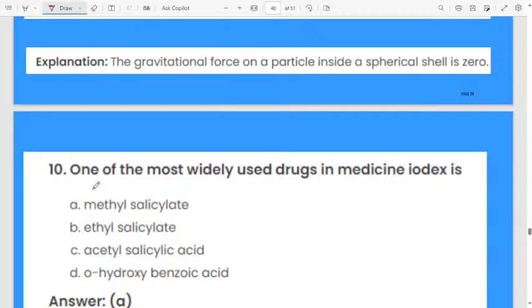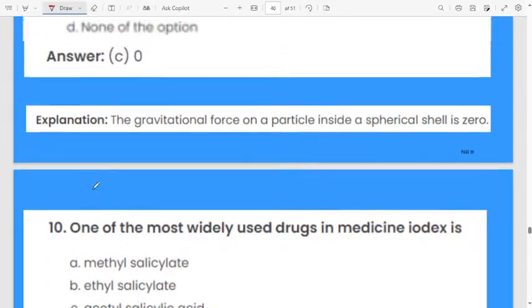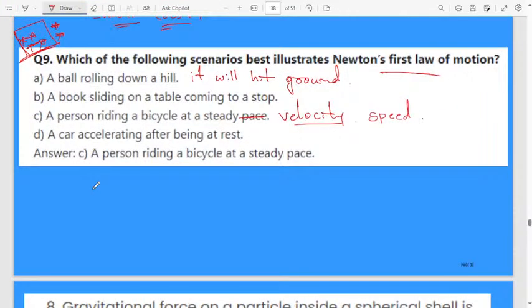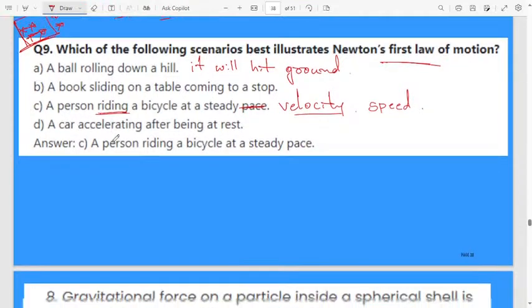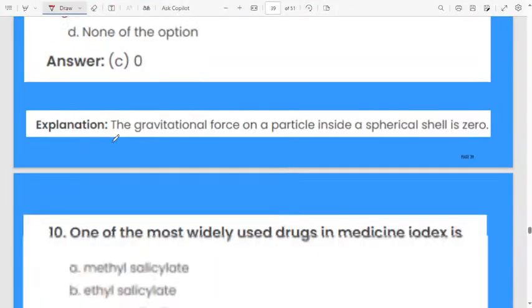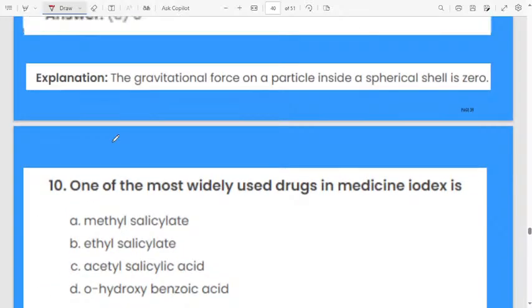Yes, it will not. A person riding a bicycle at a steady place, they are given riding a bicycle, why is it not moving? They have not given that the bicycle is at rest. A person riding a bicycle at a steady place. Okay, next question. We will leave that question, otherwise we will be stuck on that question itself.